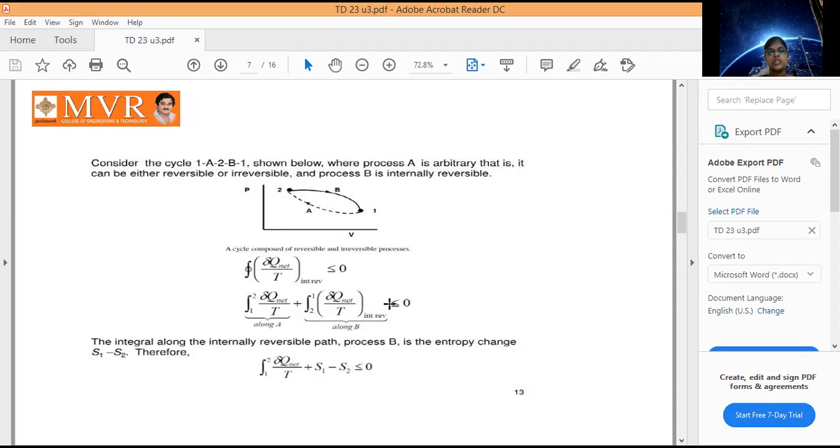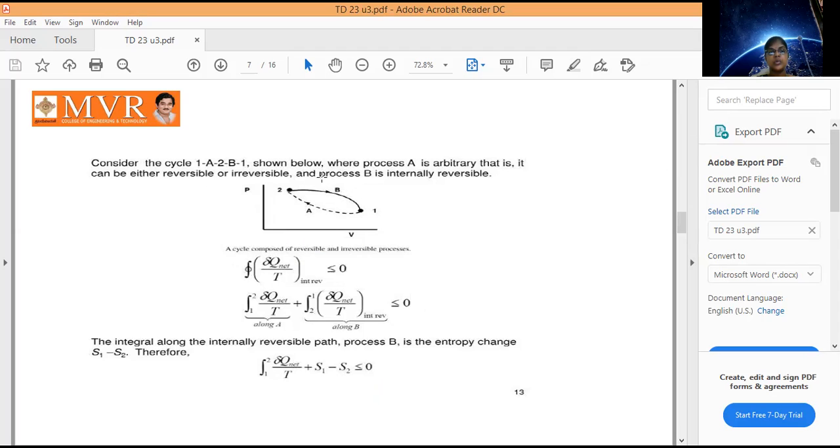When it is a reversible process, we just replace the change of entropy. So from 1 to 2, del q net by T plus the change of entropy, S1 minus S2. So when it changes, it takes the form of less than or equal to. This is taken from the Clausius inequality, a cycle composed of reversible and irreversible processes: 1a2 is irreversible, 2b1 is reversible.